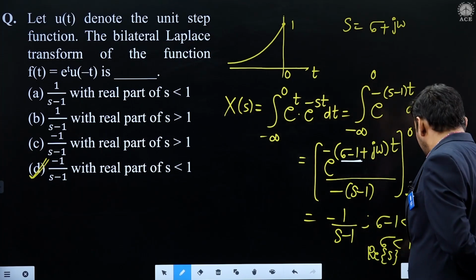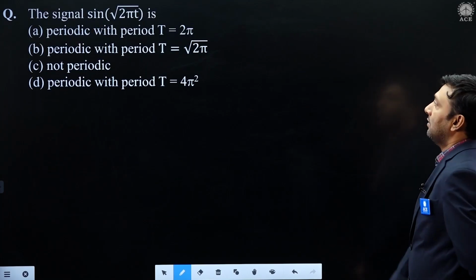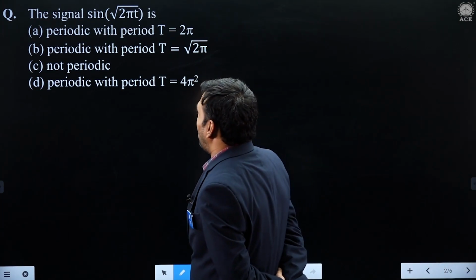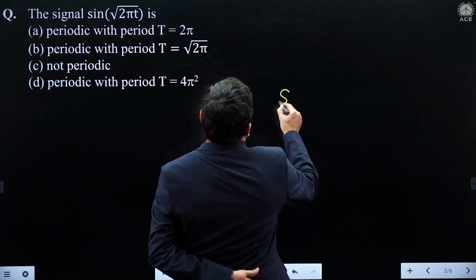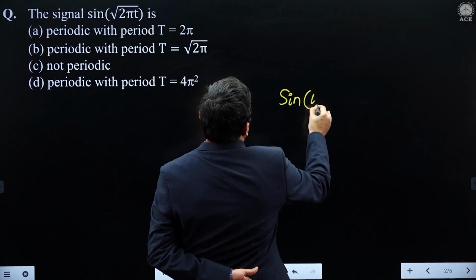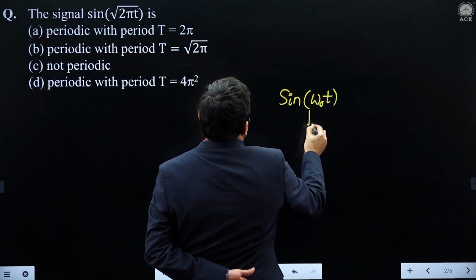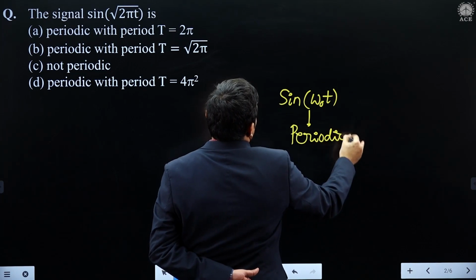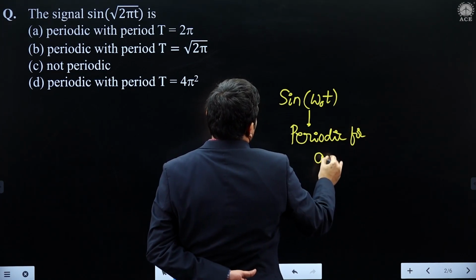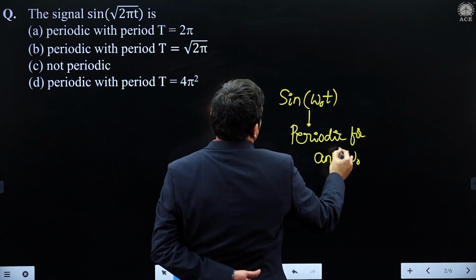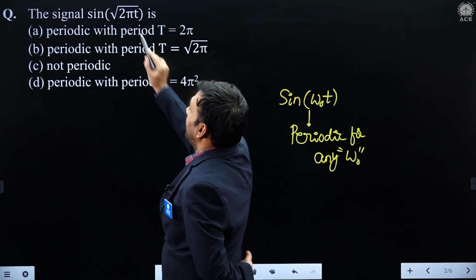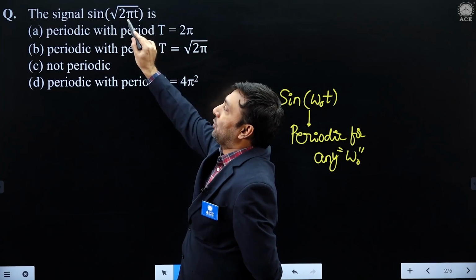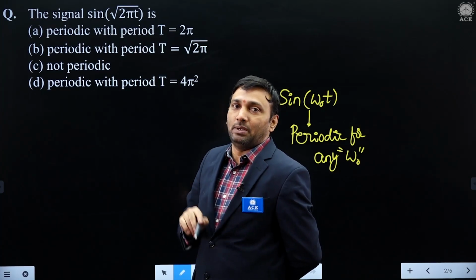Let us see the next model. It is funny. The signal sine root 2 pi t. Sin omega naught t is periodic for any choice of omega naught. But what is given? Sine of root of 2 pi t. Inside the square root, t is also there. If t is negative, root of negative is imaginary, do we have any meaning?